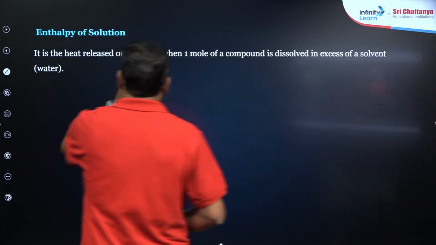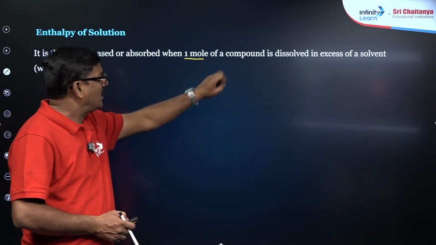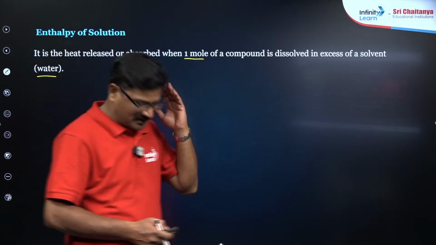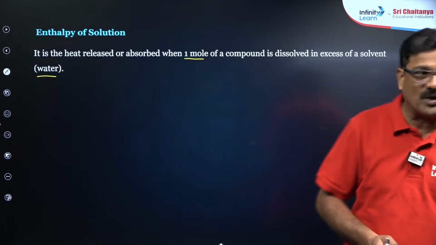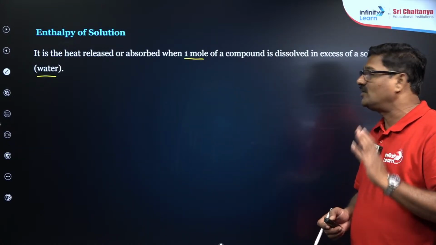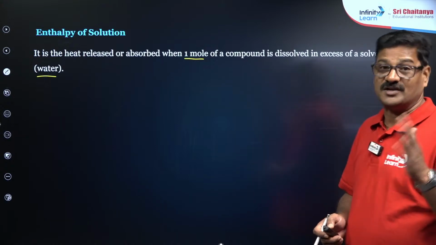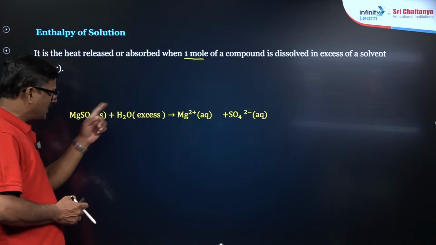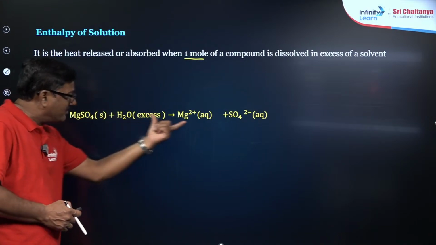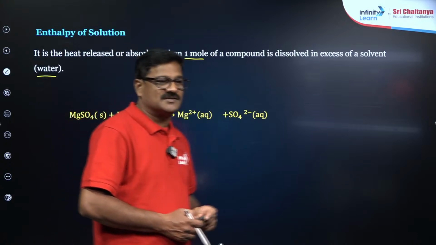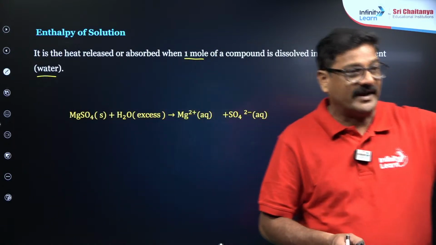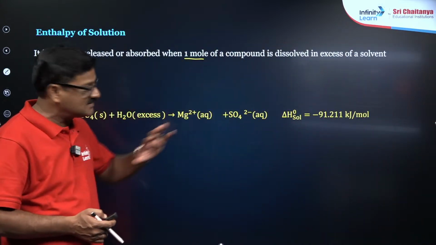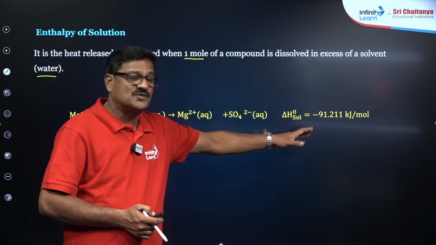It is the heat released or absorbed when 1 mole of an ionic compound is dissolved in excess of solvent. Solvent is generally water. And why I am telling this is that it is a little confusing. अरे enthalpy of solution अलग होता है, enthalpy of hydration अलग होता है. So I just want to say magnesium sulfate is a solid put in a large excess of water, so that you are going to get Mg2+ and SO4 2-. It is getting ionized and hydrated, and during this process some amount of heat is released, and that is the enthalpy of solution.